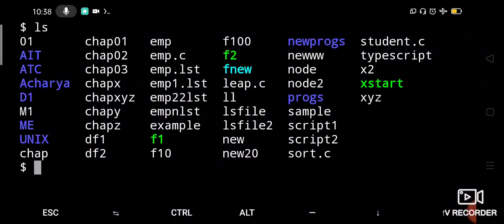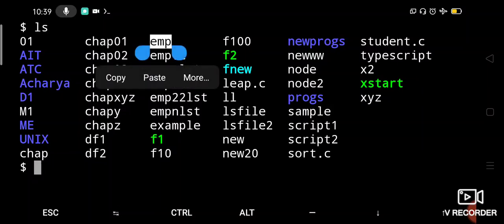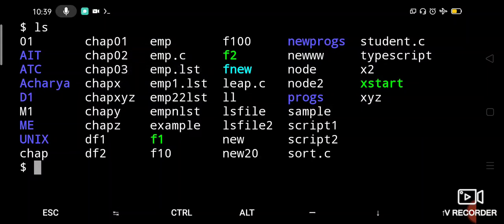You can also create these files and execute these commands, or whatever the files you have in your current directory, with that only you can experiment. And also I have created some files with emp for our checking. The files are emp, emp.c, emp.lst, emp1.lst, emp22.lst, empn.lst. So these files I have created which we will be using for our commands execution.